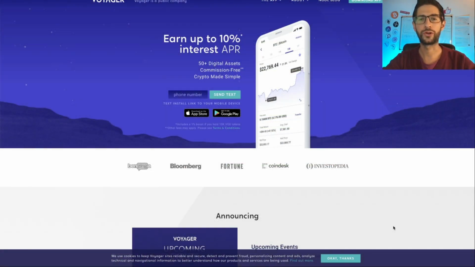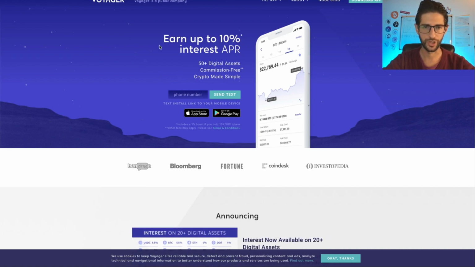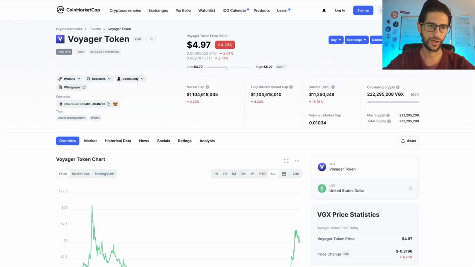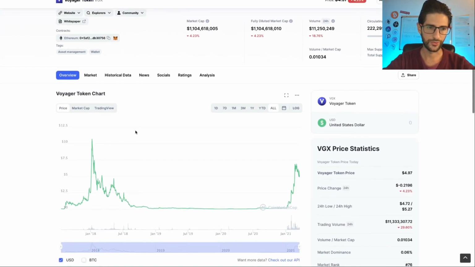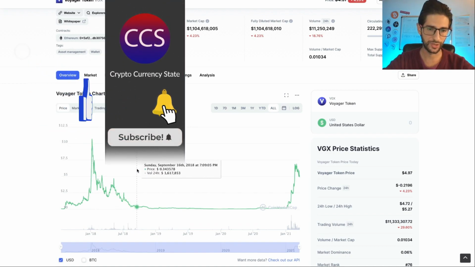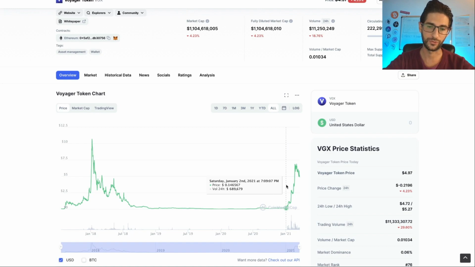Our third worst token of the list is Voyager token. They are basically another application for trading, and you can earn interest on your staked coins on the application. Right now Voyager token is at position 76, and we can see in the chart that they had a parabolic uptrend in the last bull market, and then again, like I mentioned with the other charts, completely dead for 3 years. And since January of 2021 we have this parabolic uptrend.